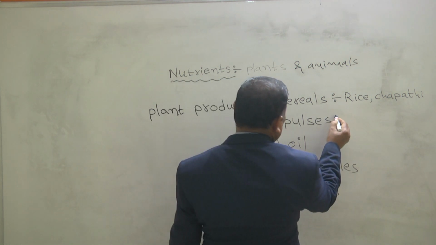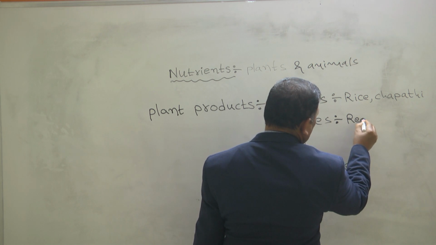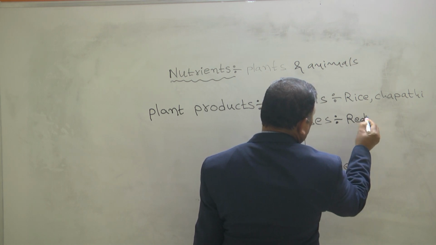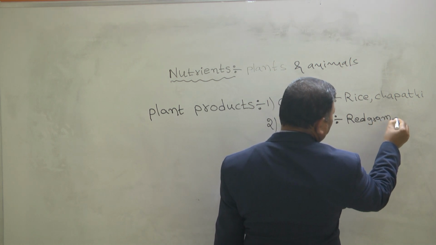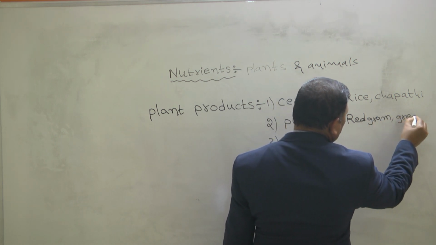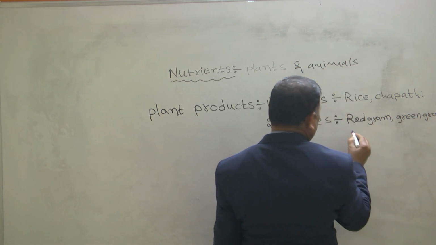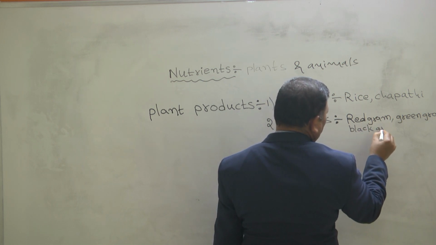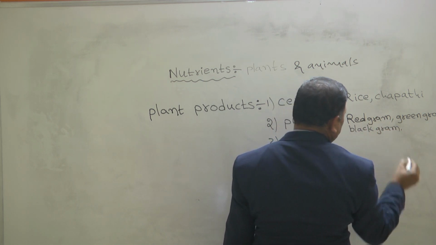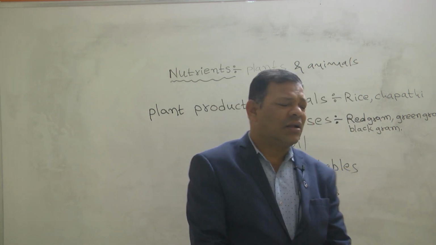Next, we know very well pulses. Red gram, green gram, black gram, groundnut.